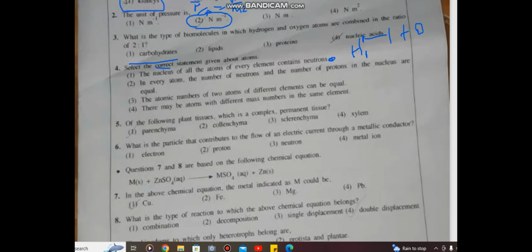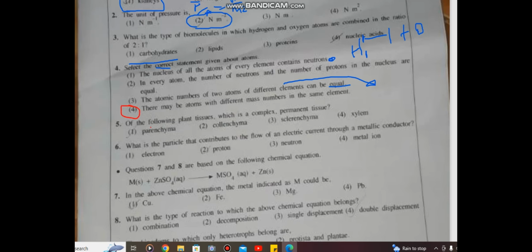The atomic numbers of two atoms of different elements can be equal. Now you definitely know atomic number is unique for each element. So different elements can't have the same atomic number. So this statement is also wrong, no? There may be atoms with different mass numbers in the same element. That's absolutely true because those are isotopes. So the correct statement is the fourth one.